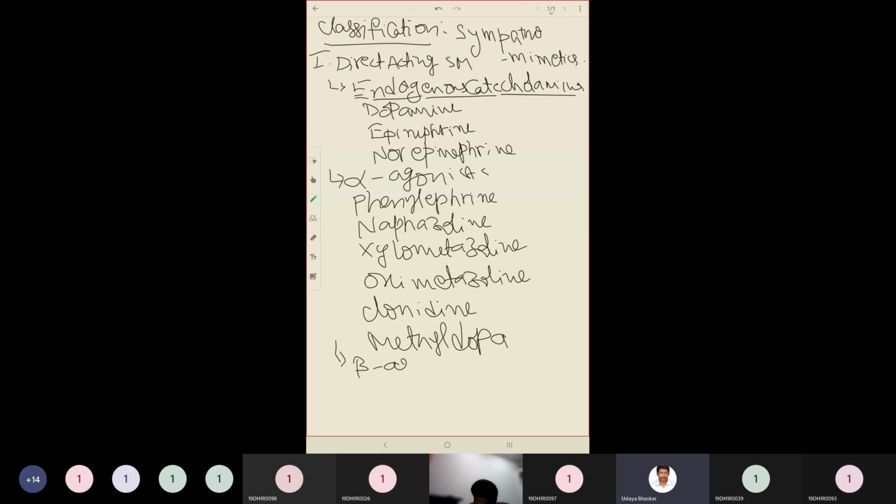Beta agonists. These are alpha agonists. These are endogenous. So isoproterenol is the example.